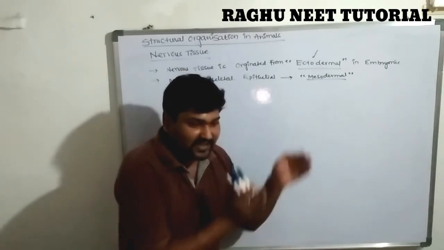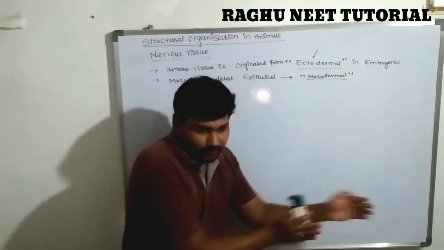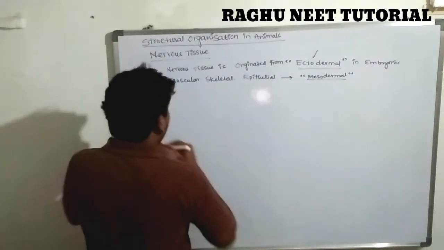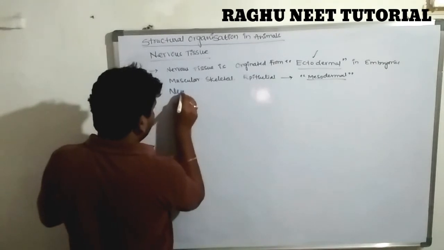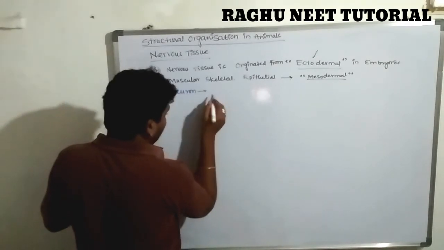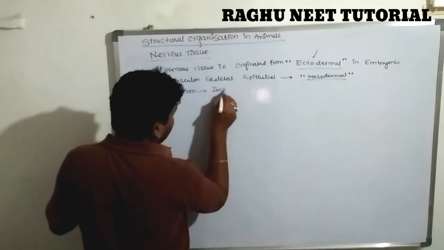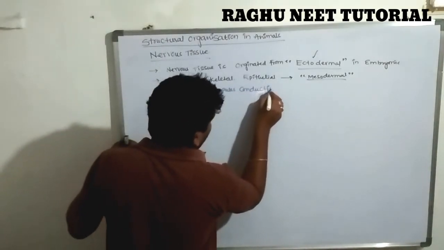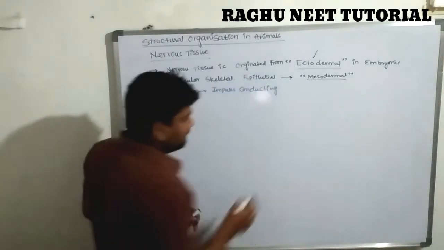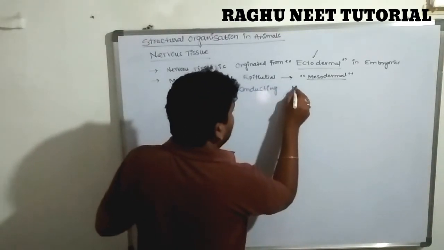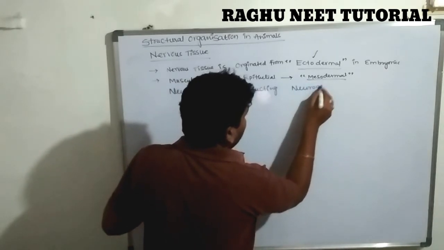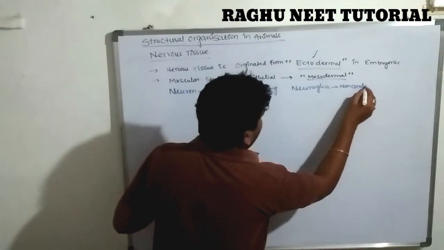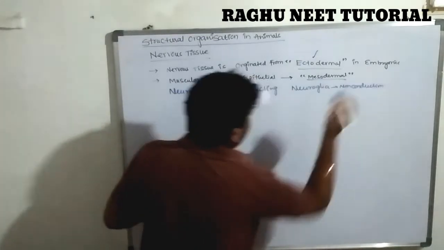The neuron conducts the impulse, which means it coordinates, and neuroglia is non-conducting of impulses.